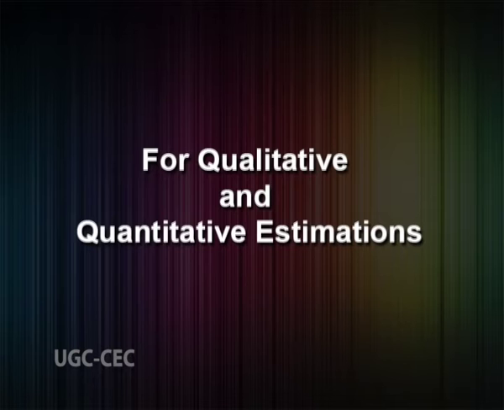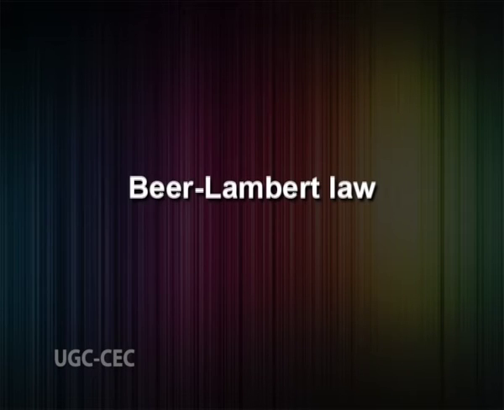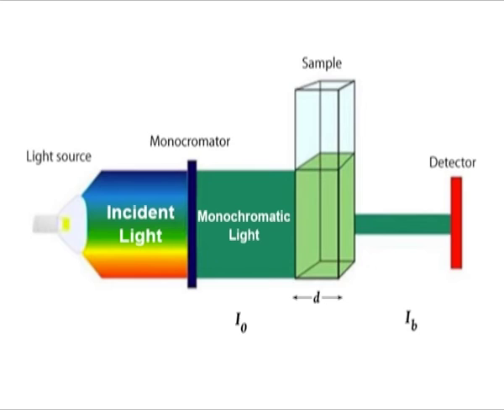Third, for qualitative and quantitative estimations. Concentration of an analyte in a solution can be measured by using a UV visible spectrophotometer. UV visible spectroscopy obeys Beer-Lambert law, which states that when a beam of monochromatic light is passed through a solution of an absorbing substance, the rate of decrease of intensity of radiation with thickness of the absorbing solution is proportional to the incident radiation as well as the concentration of the solution.